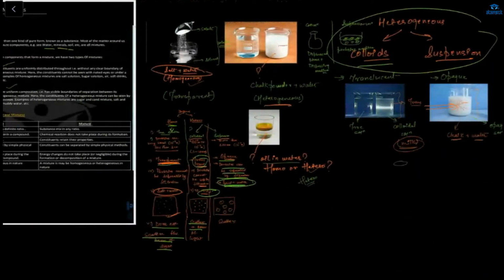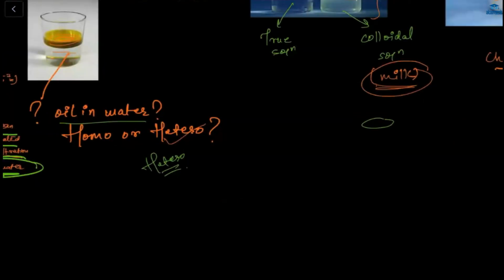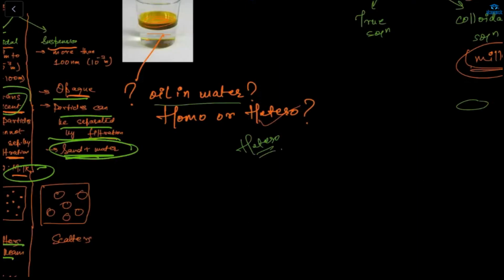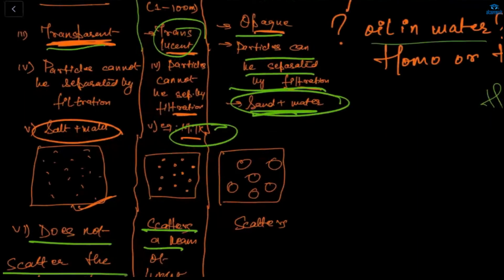Now again, transparent is true solution. My colloidal or suspension? Transparent, not suspension, true solution. Yes, very good. And the translucent and the opaque? Opaque is suspension. And the translucent? Colloidal. Yes, colloidal.